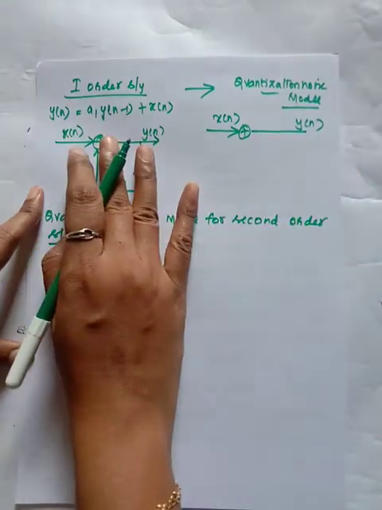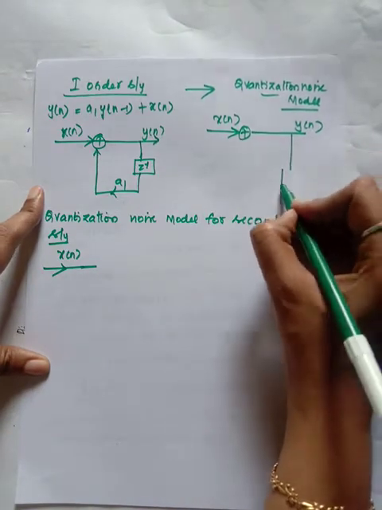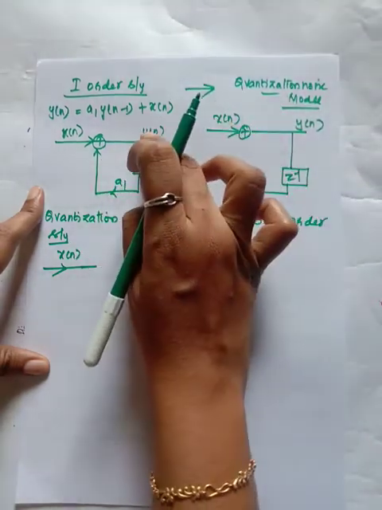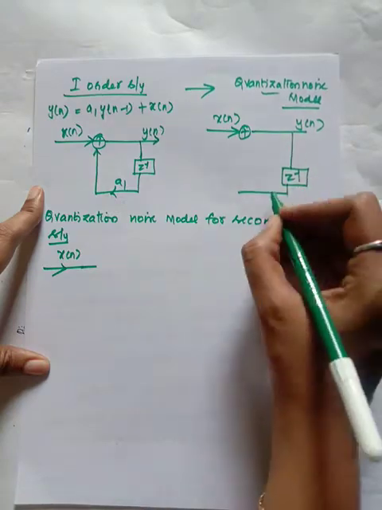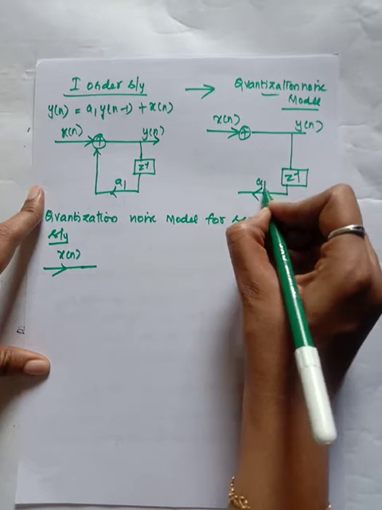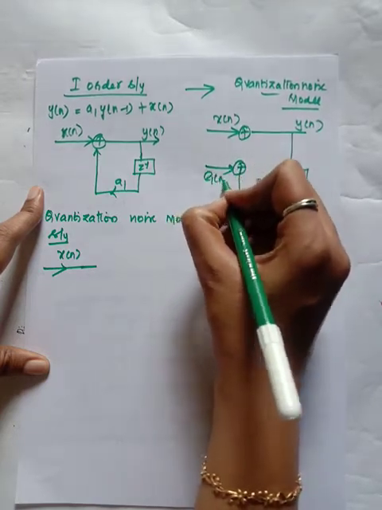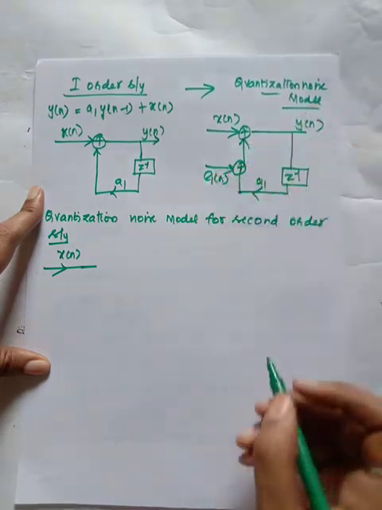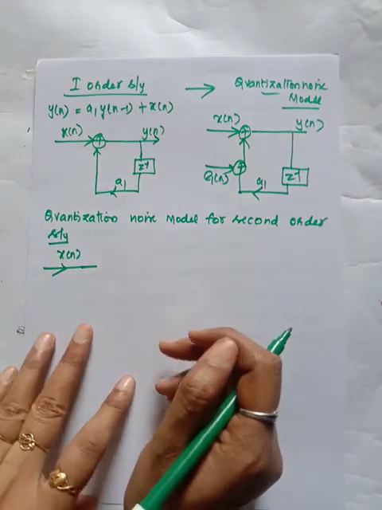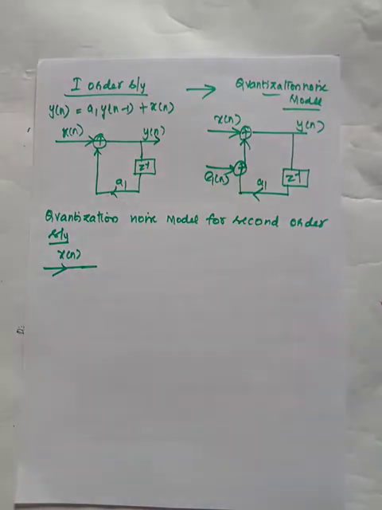Now I am going to draw the quantization noise model for this. It is the same structure, where we have a multiplication. Here x of n is not getting multiplied, the output is getting multiplied. After this I introduce an error e of n due to the multiplication of this signal by the constant a1. This is known as the quantization noise model. Wherever you have a multiplication, you need to introduce the error.